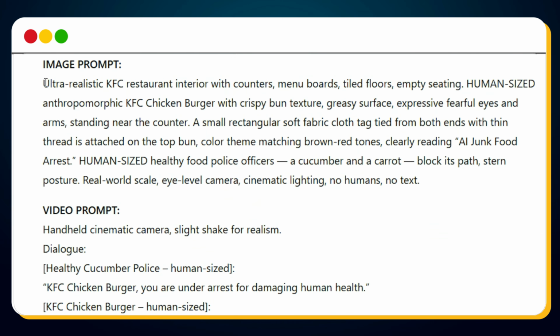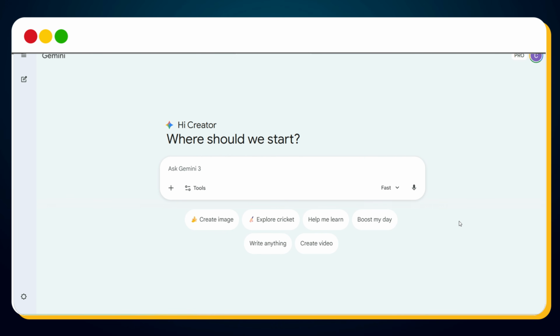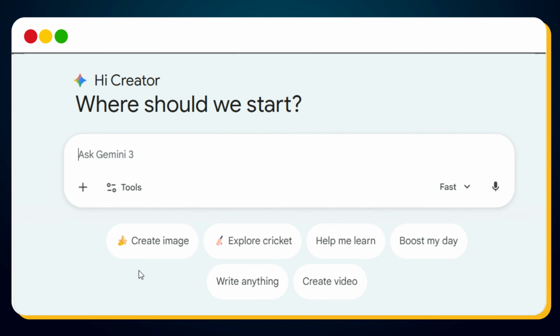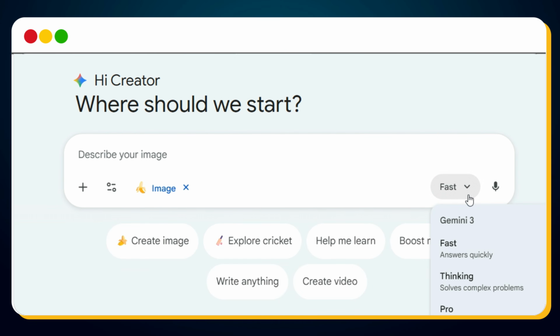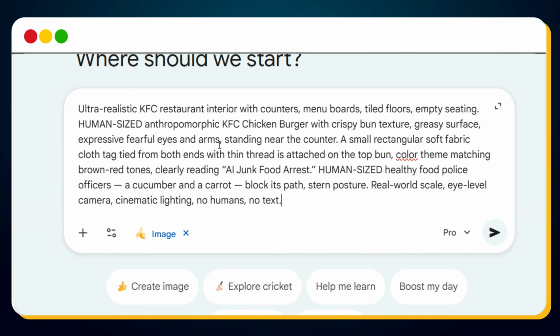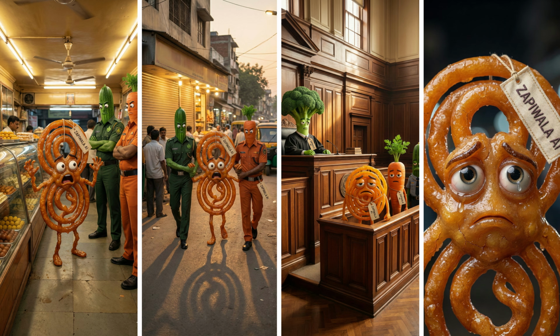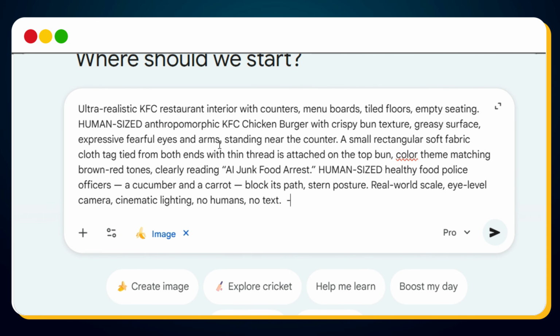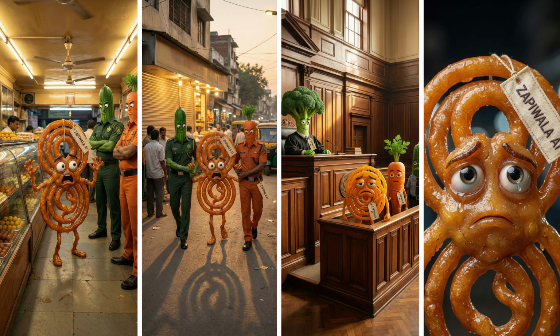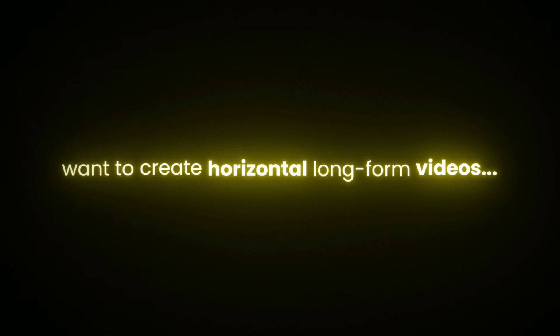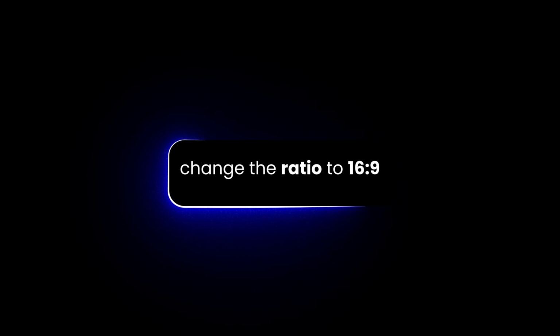First, copy the image prompt for scene 1, then open gemini.google.com. Click on the Create Image button and make sure you've selected the Pro option for the best quality results. Now, paste the image prompt for scene 1. Here's a very important thing most people miss. Since we're creating YouTube Shorts, we need vertical images. So at the end of the prompt, add -AR 9 to 16. This ensures Gemini generates perfect vertical images optimized for shorts. If you ever want to create horizontal long-form videos, you can simply change the ratio to 16 to 9.